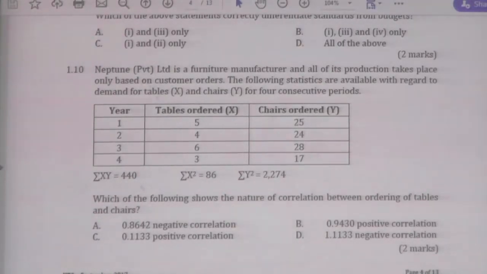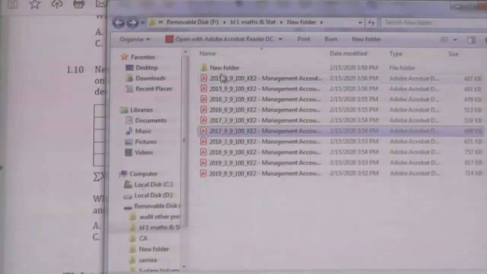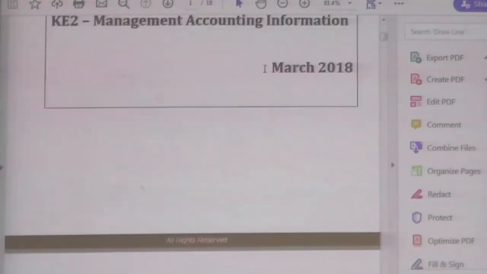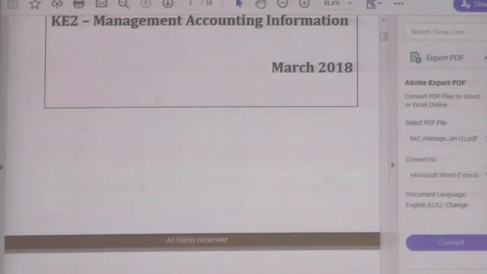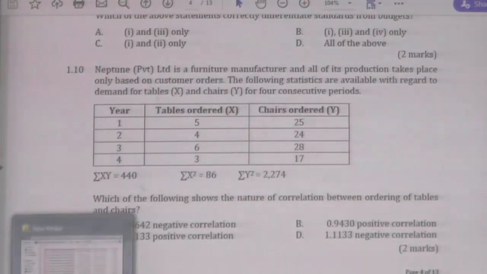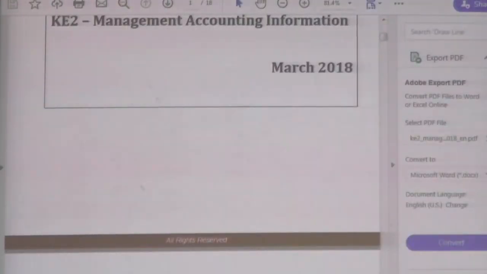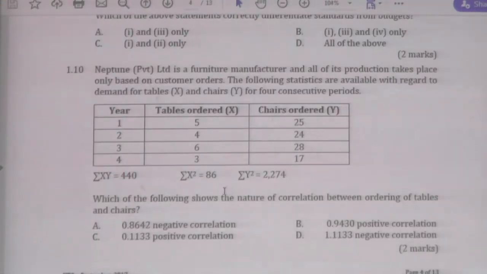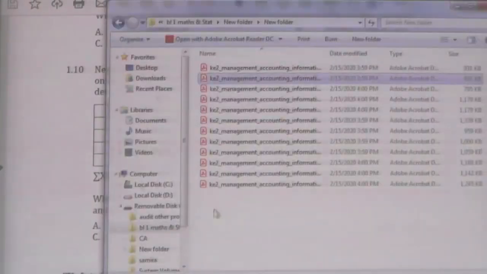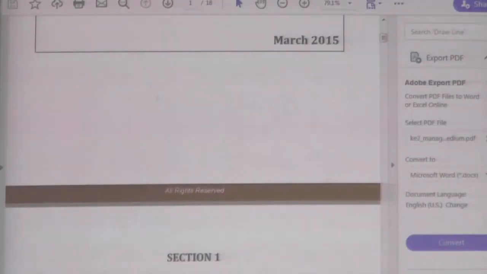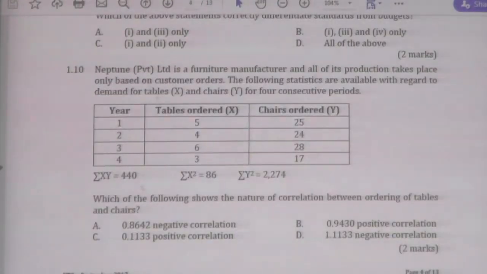That is 2017 September paper. Let me type until I take the answers.